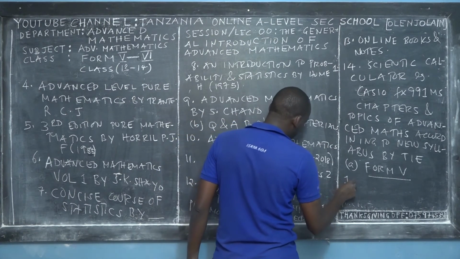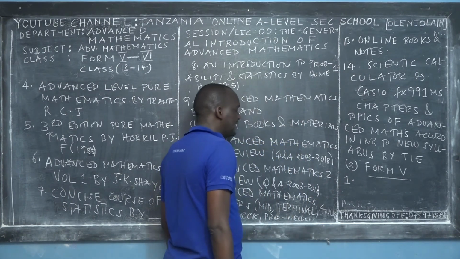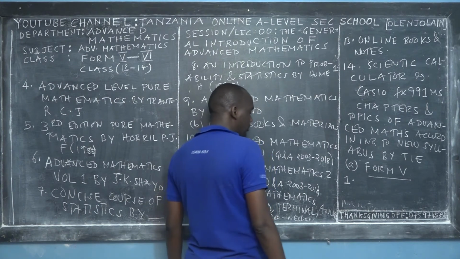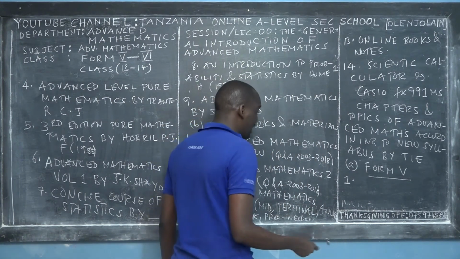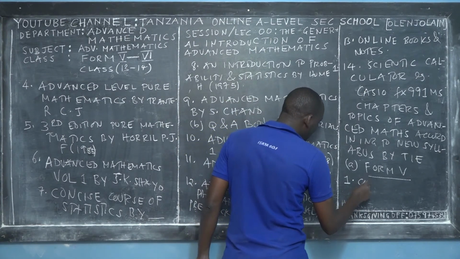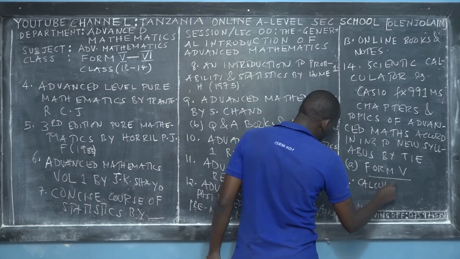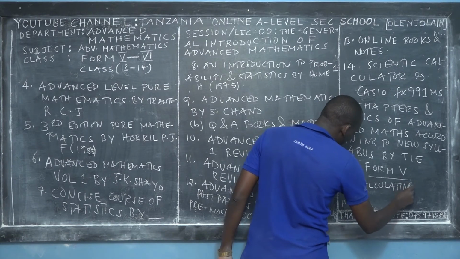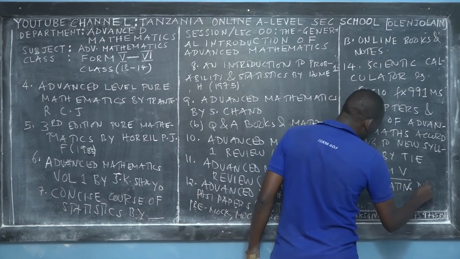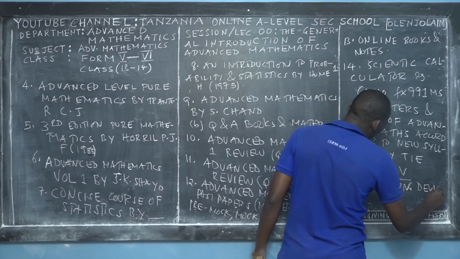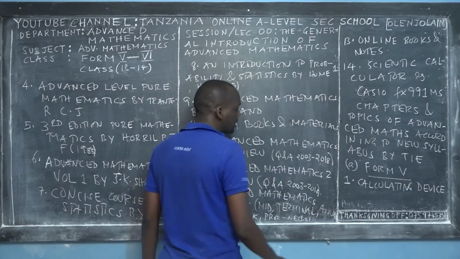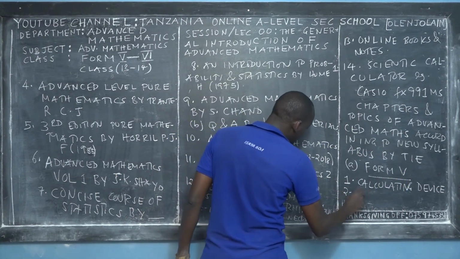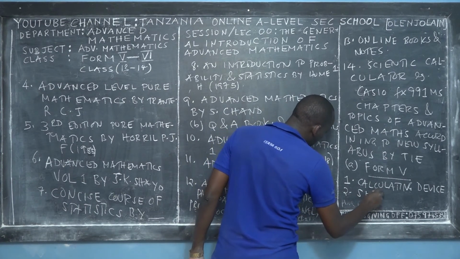The first topic that you have to learn in Form 5 Advanced Mathematics, there are 10 topics, 1 to 10, so get prepared. The first one is called the calculating device. That's why I told you that you cannot understand the topic of calculating device without having a scientific calculator. The second one is called the set.